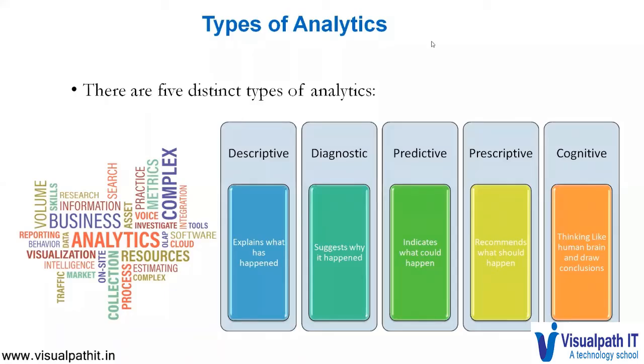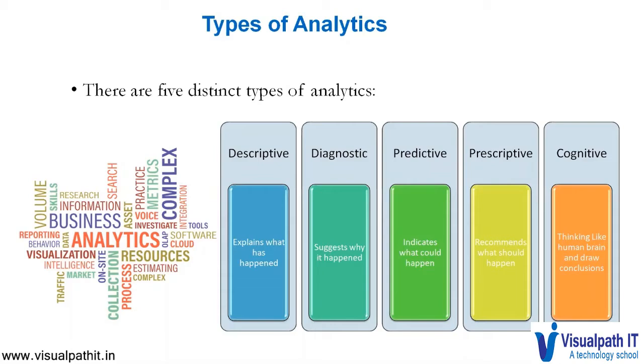In terms of analytics, let us look at where we exactly stand in terms of descriptive analytics. Analytics is classified into five broad categories. The first one is descriptive, where it analyzes the historical data and explains what has happened.